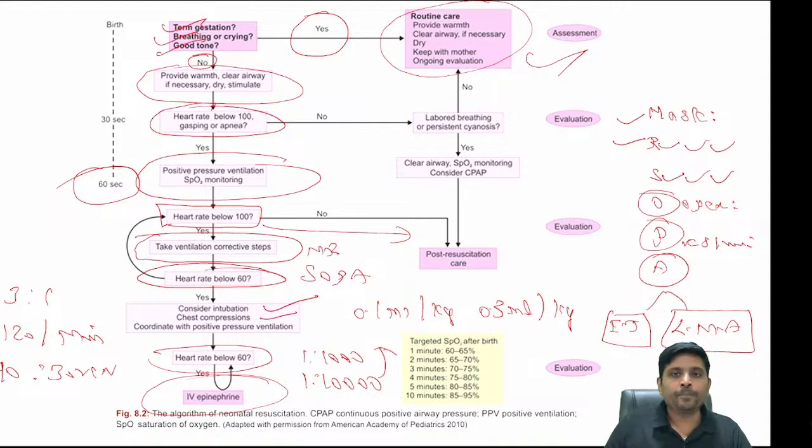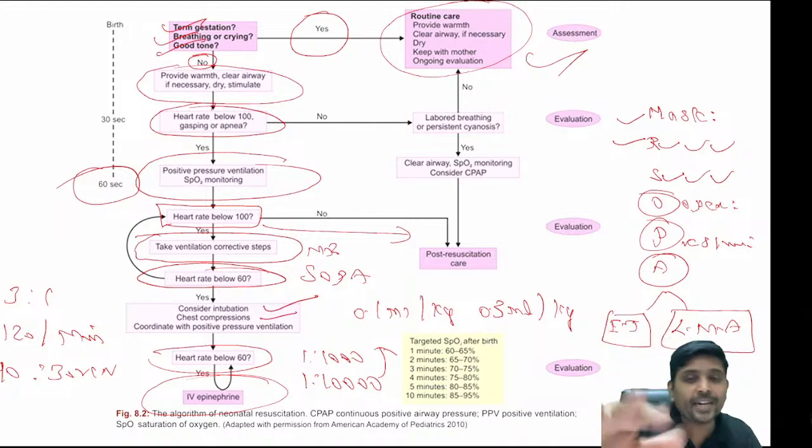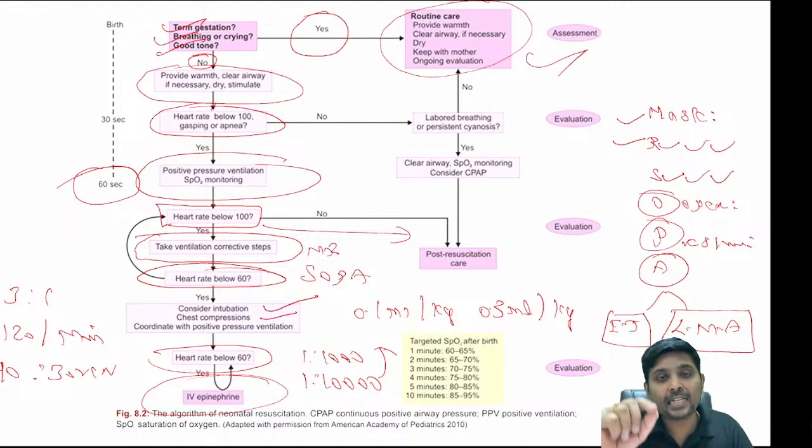Point number 1. Sir, I could not get the umbilical vein. What should I do? The umbilical vein can be used for giving many drugs immediately after birth, as it can be patent for 3 to 4 days. You can use it. Sir, if I can't get the umbilical vein, what should I do?